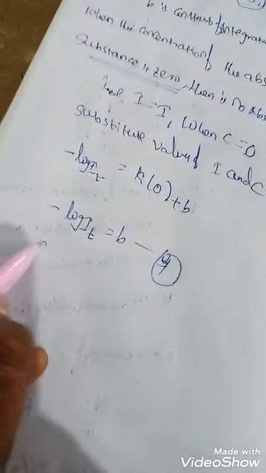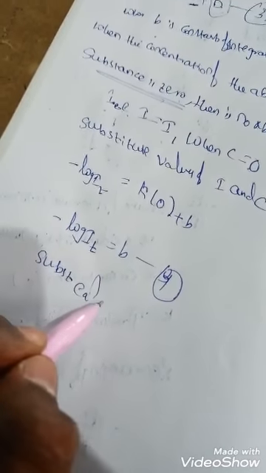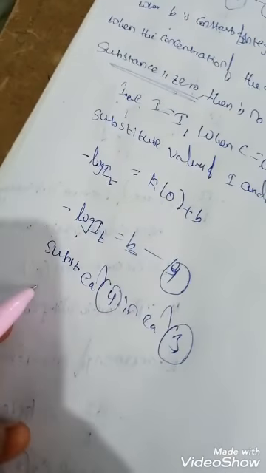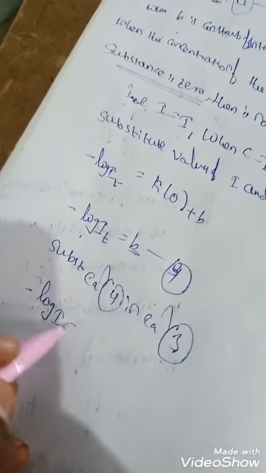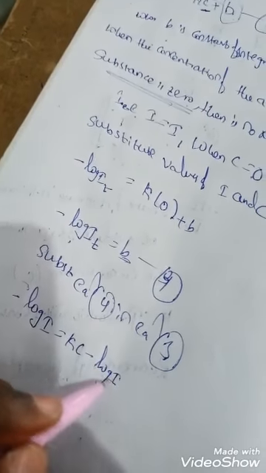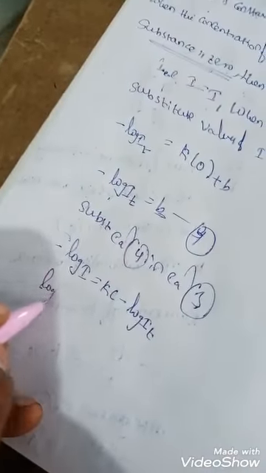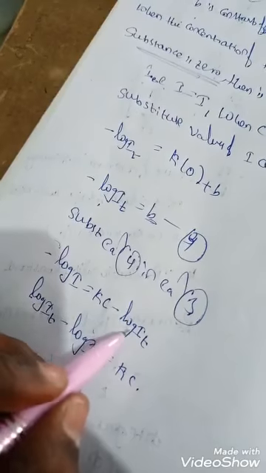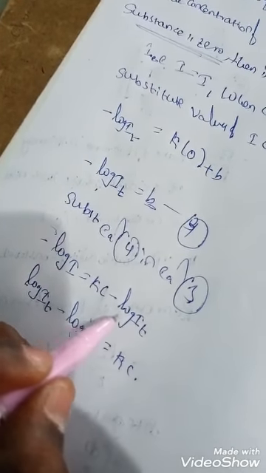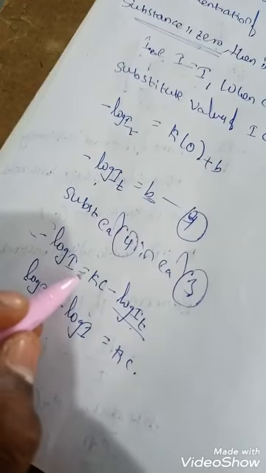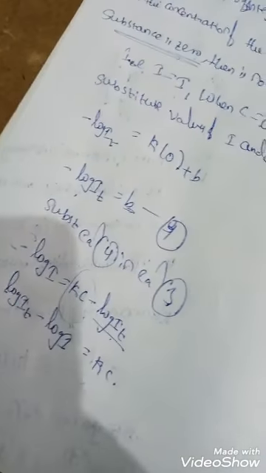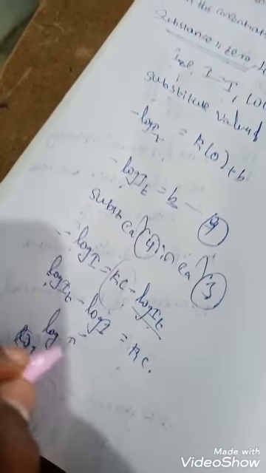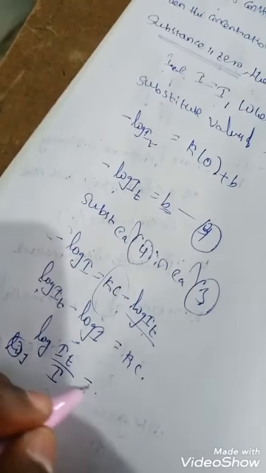What should we do? Substitute equation 4 in equation 3. Minus log I equal to kc minus log IT. What happens? Log IT minus log I equal to kc. Take IT to the left side and keep kc in the same position. Log A minus log B, what happens? Log IT by I equal to kc.